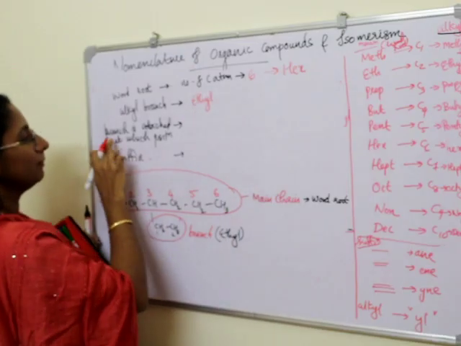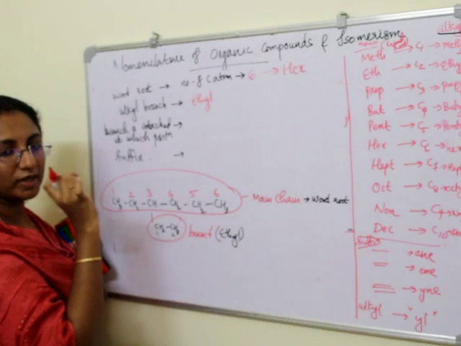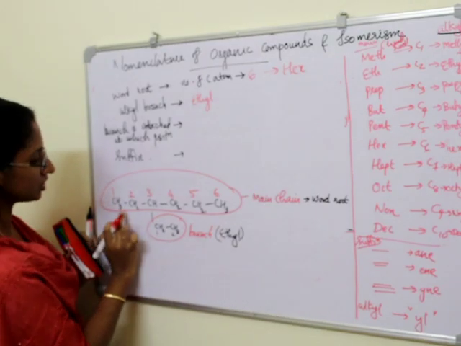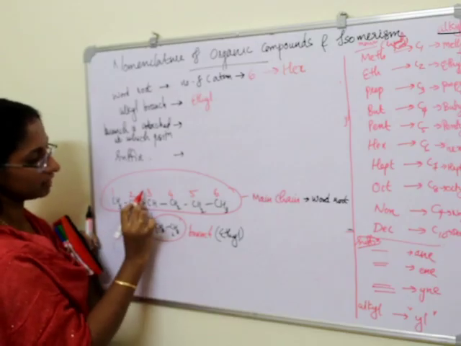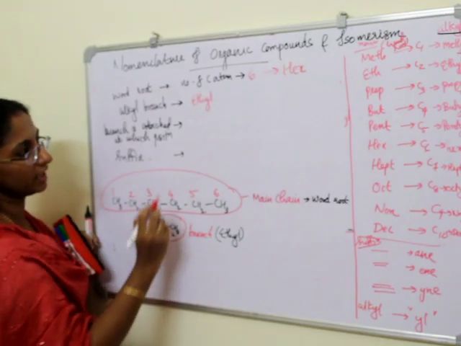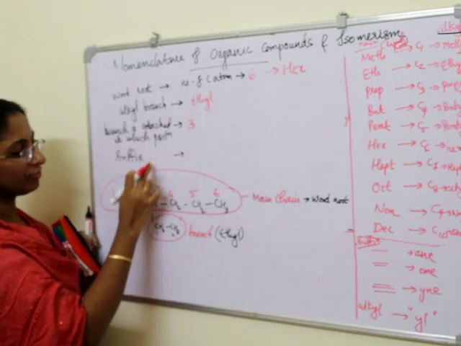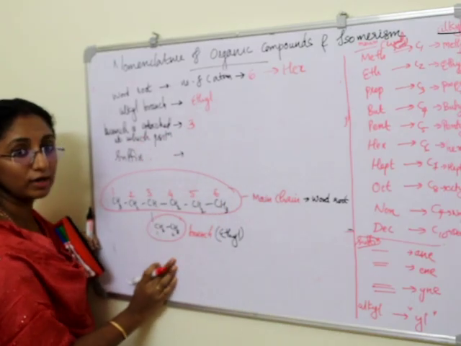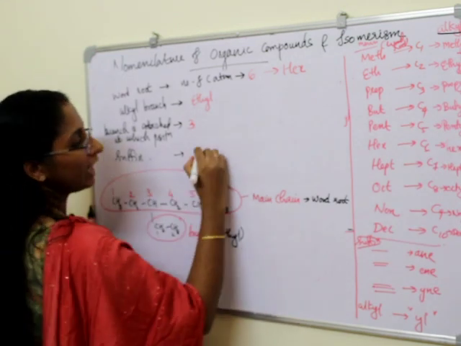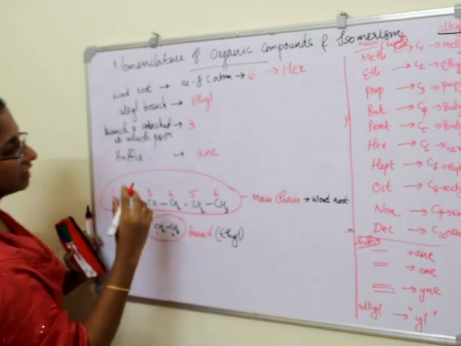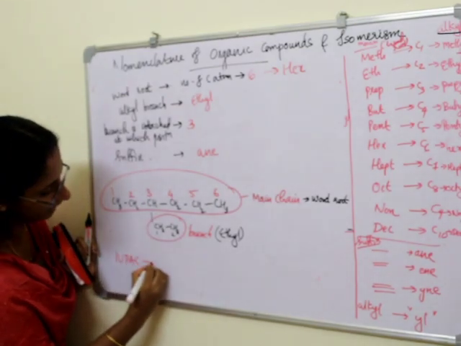Ethyl. Okay. The branch is attached at which position? In which carbon atom is this branch attached? The third carbon atom. This 1, 2, 3, third carbon atom, this branch is attached. Okay. So third position. And what about the suffix? In this hydrocarbon we will have only single bonds. So what will be the suffix of this hydrocarbon? ANE. Okay.